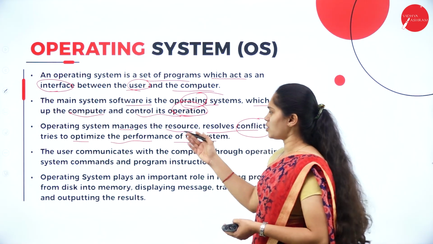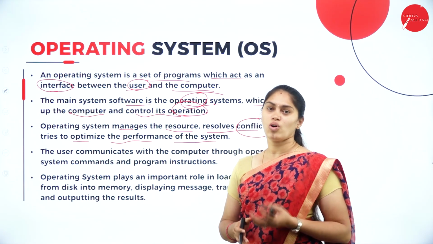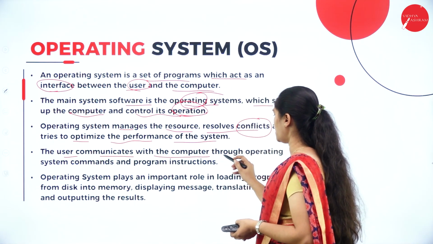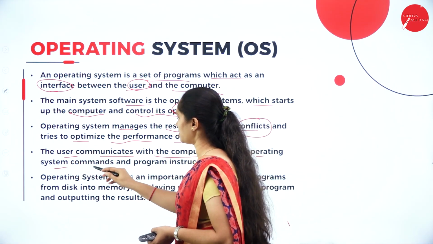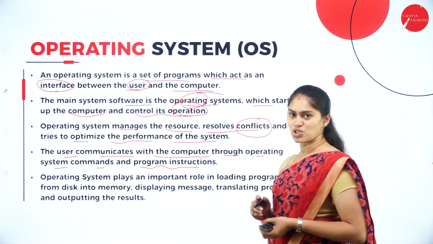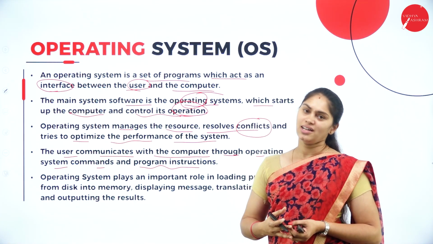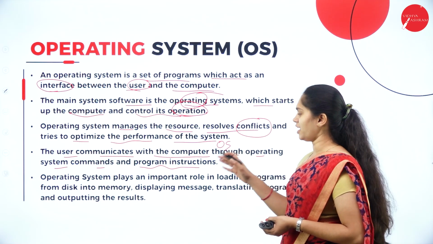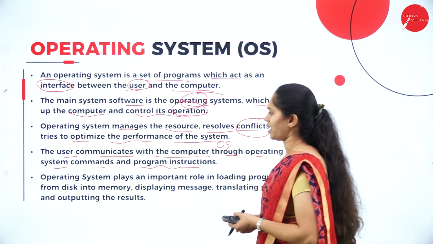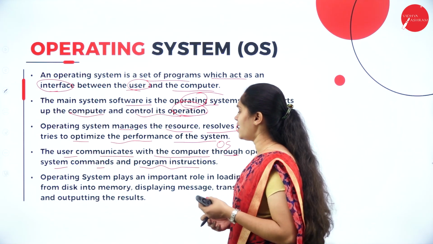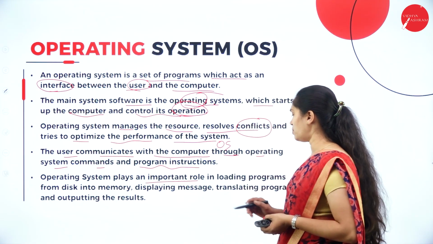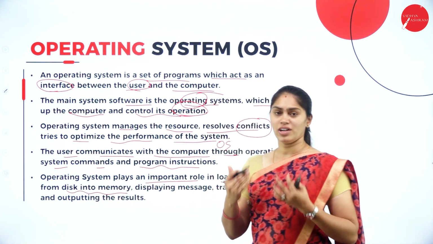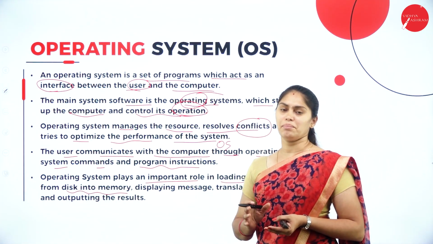That is why the operating system is considered the core of any computer. The user also communicates with the computer through operating system commands and program instructions. How can I communicate with a computer? By making use of the OS and program instructions. By using these two, we can communicate with the computer components. It also plays a very important role in loading programs from the disk into memory. If we want to execute anything, it should be in the computer memory.